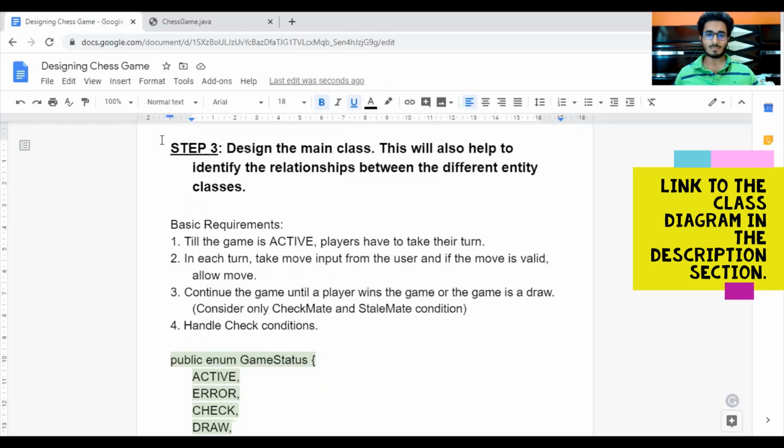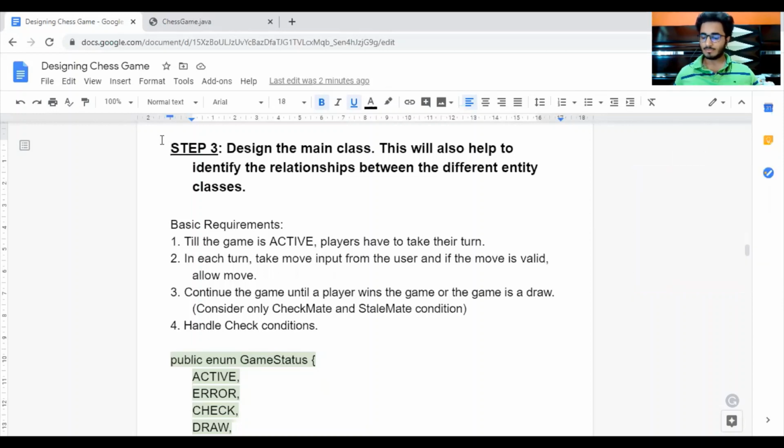This will also help us to identify the relationships between the different entity classes and help us to complete the methods of our entity classes. Now, according to our basic requirements, we have to make a function which will start the game, and the game will continue till the end condition is reached. Then we also have to make a function which will help a user to take a turn. It will take the input from the user and then perform that input if the input is valid.